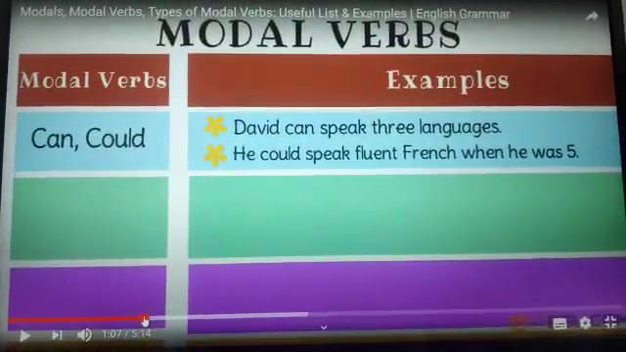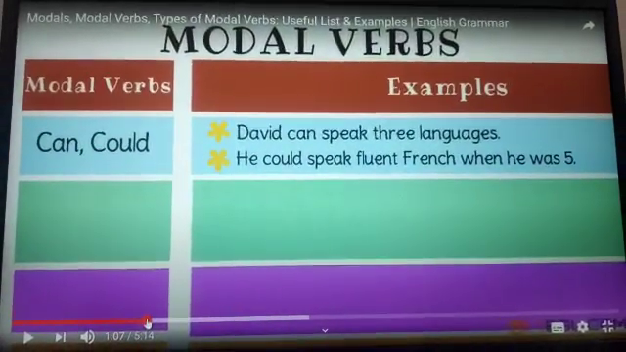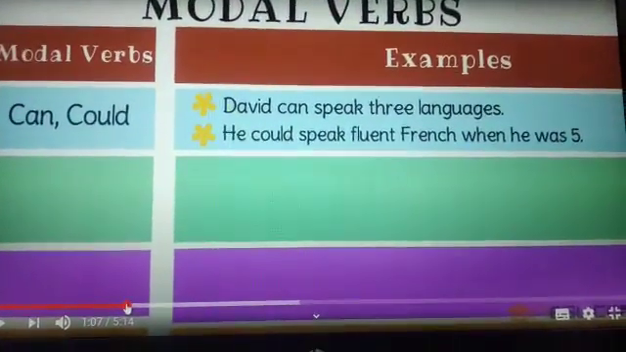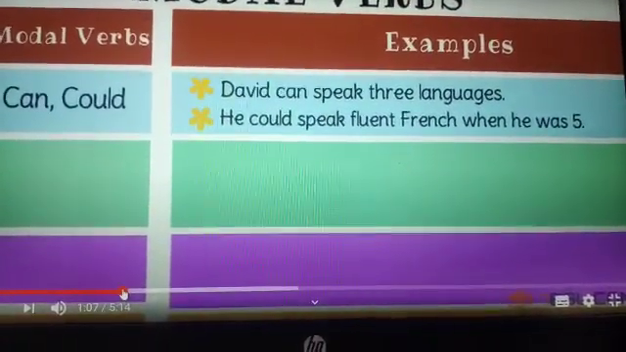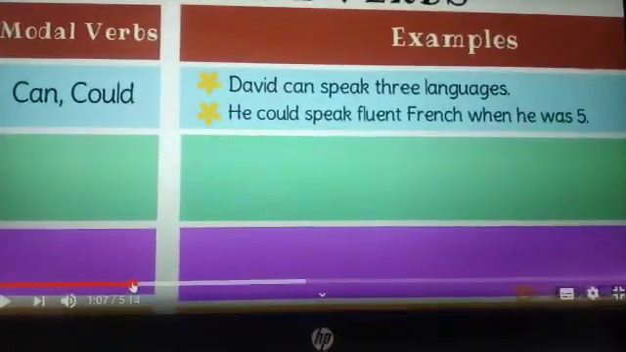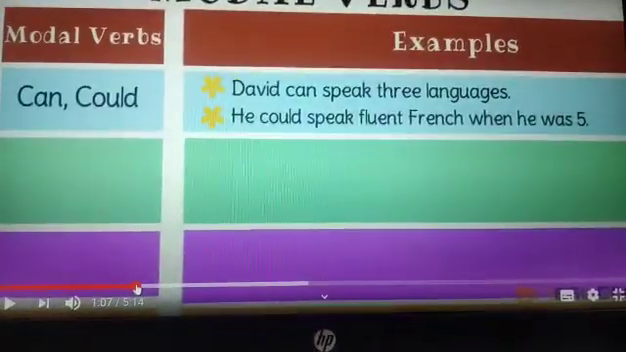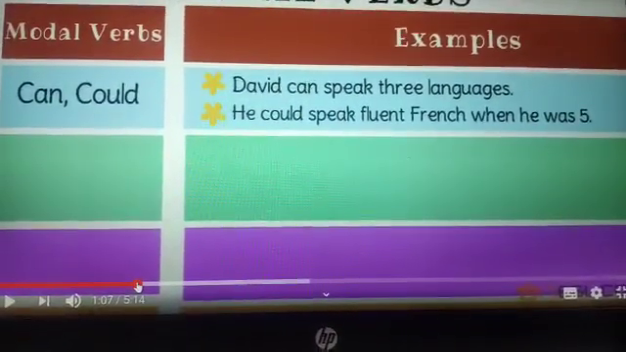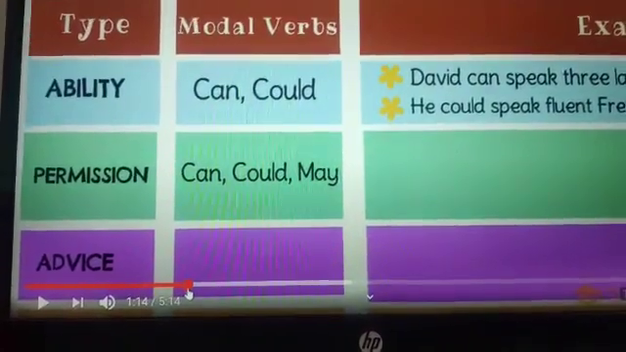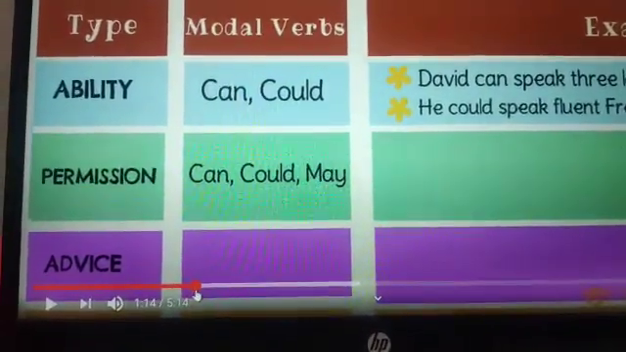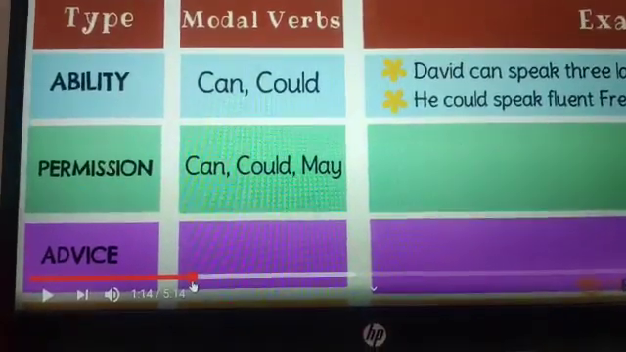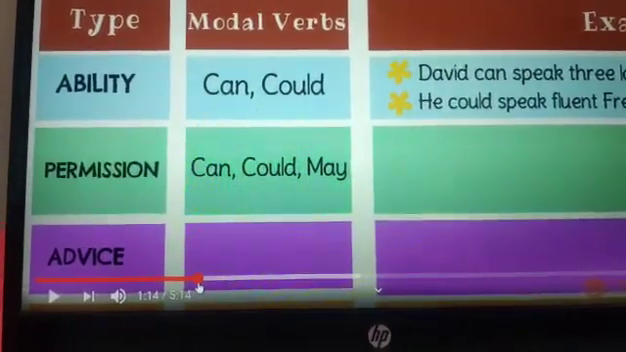So can, my dear students, is used in the present time, in the present situation, whereas could is used in the past. So can tells about the ability in the present time and could depicts the ability in the past time. Now let's see for permission which modals are used. They are can, could, and may.